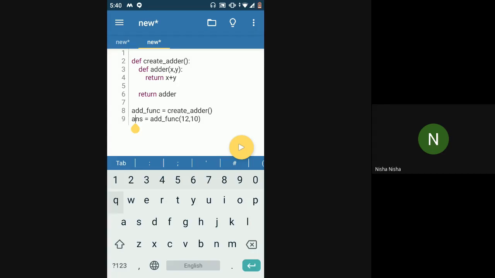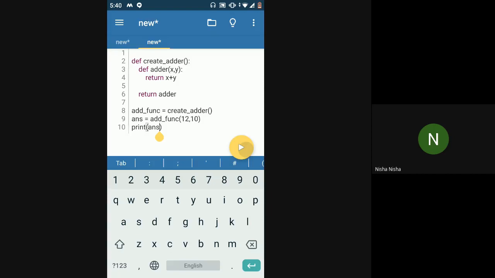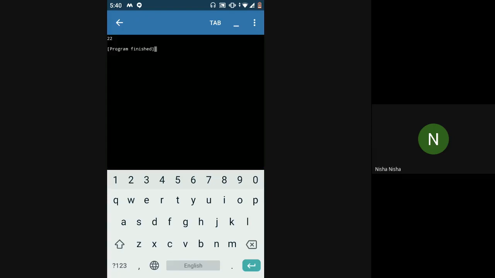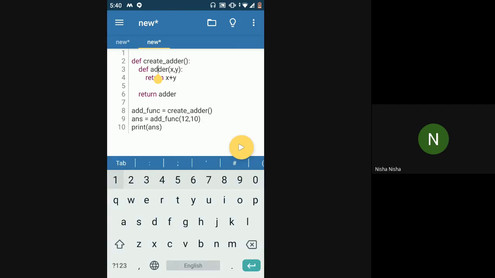So now if I print ans, it will give me the proper answer. It will process the input you have given in a similar way that adder was processing. Adder was adding the two inputs, right? And now adder is being saved inside add func, because my function create adder is returning the adder function, and after returning it, that is being stored into add func.